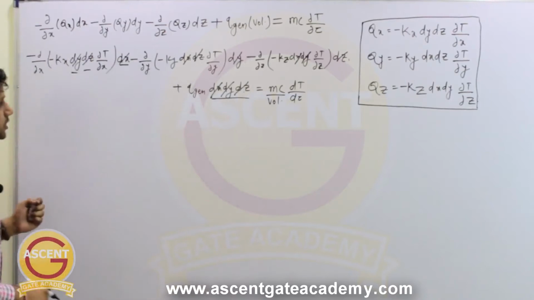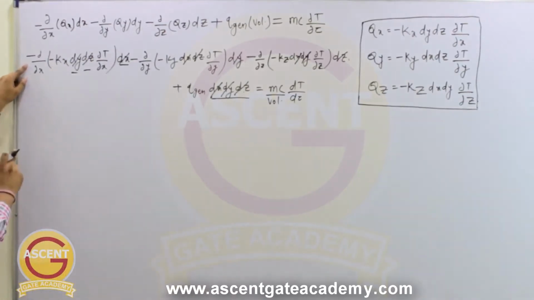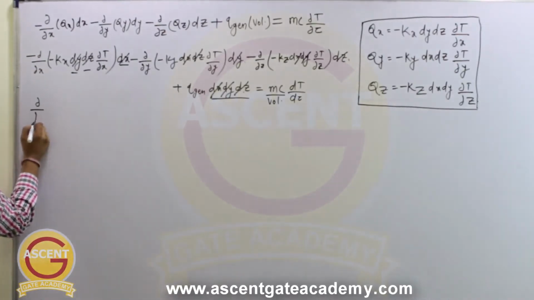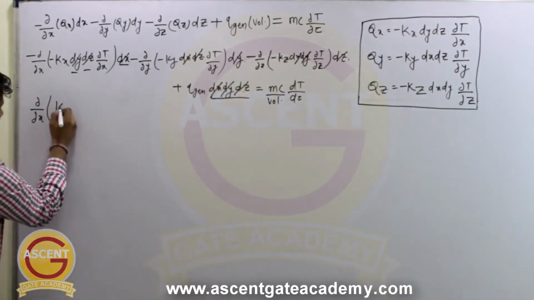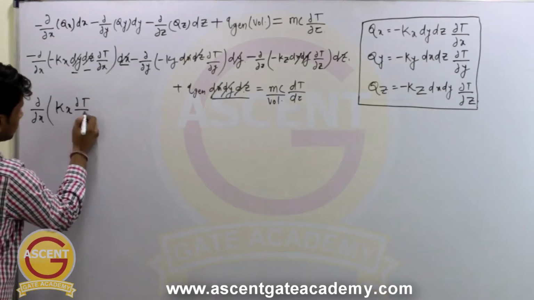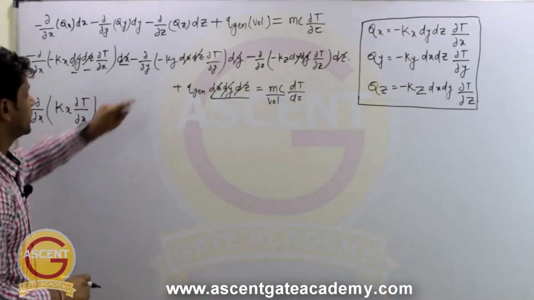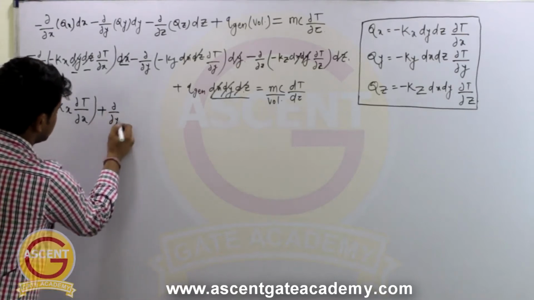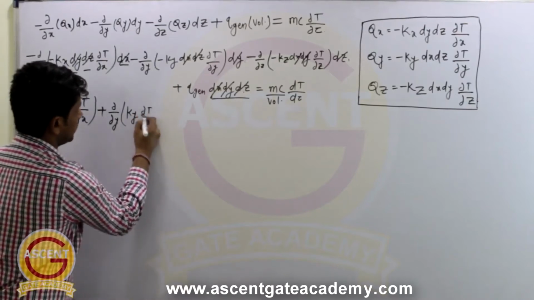So now this equation reduces to, this minus and minus will become plus. So del by del x into kx into del t by del x, right? Similarly here also minus minus will become plus. So it will be del by del y into ky into del t by del y.